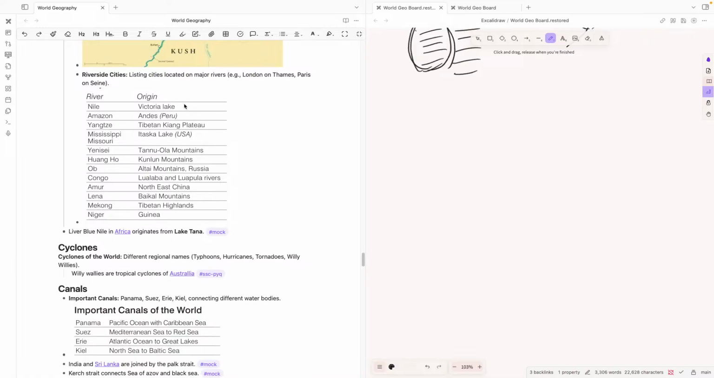There are some riverside cities along with their major rivers. London is a major riverside city on River Thames. Paris is on River Seine. So Nile originates from Lake Victoria.